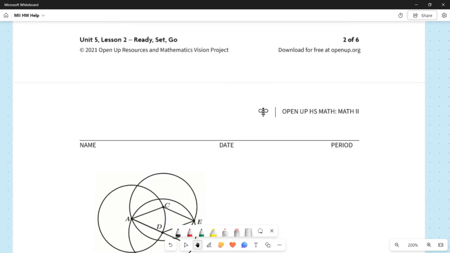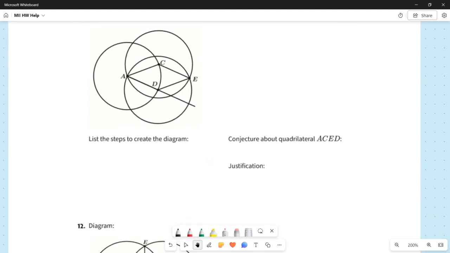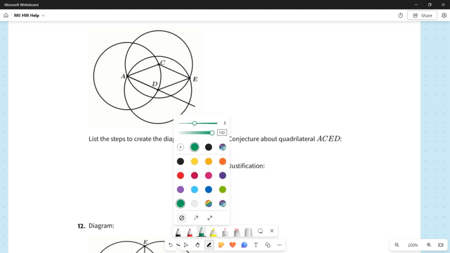So for 11, our figure is that. And again, our task here is to list the steps that one could take to sort of recreate this thing from scratch. Once we're done that, we want to say something about quadrilateral ACED.